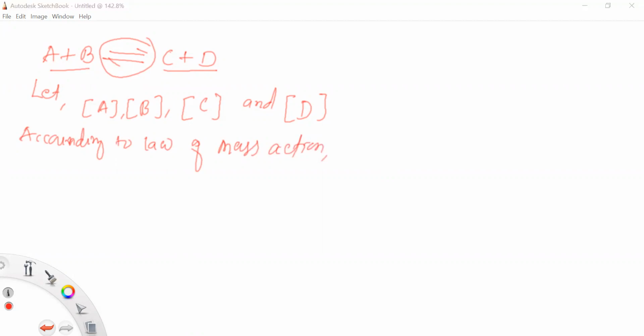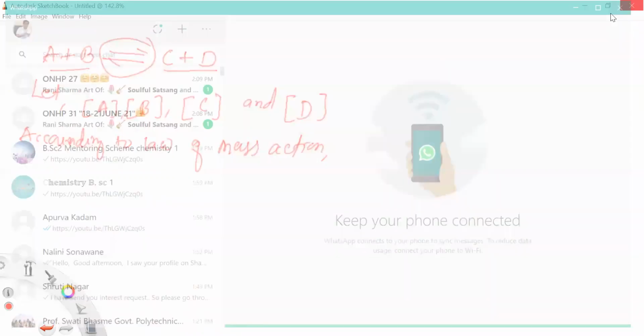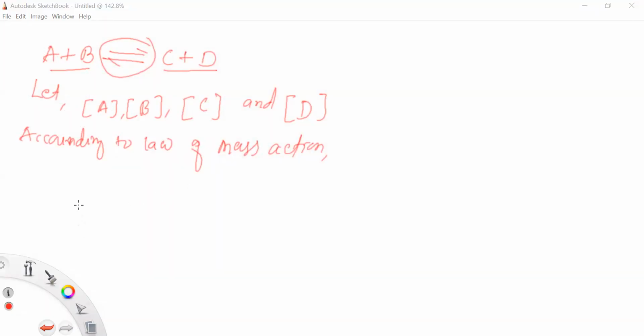Forward reaction means A and B react to form C and D. So this is the forward reaction. And C plus D gives A plus B, that is the backward reaction.